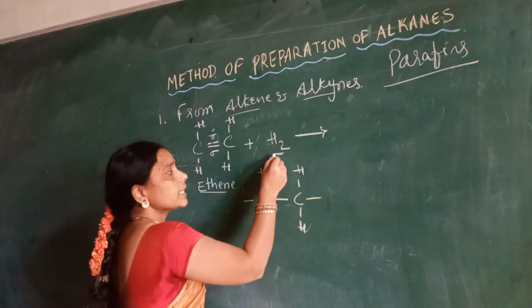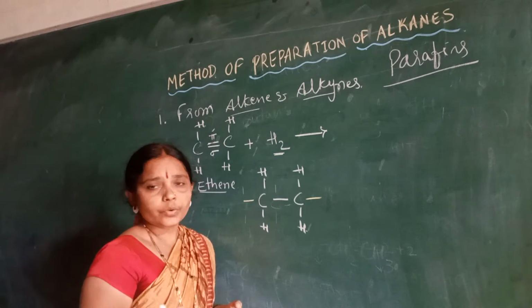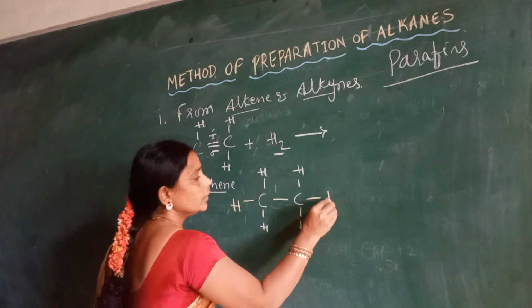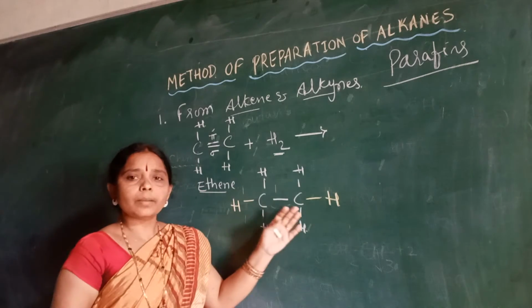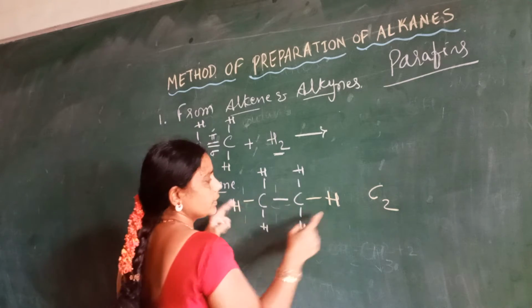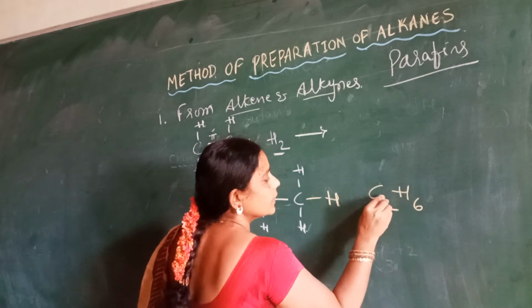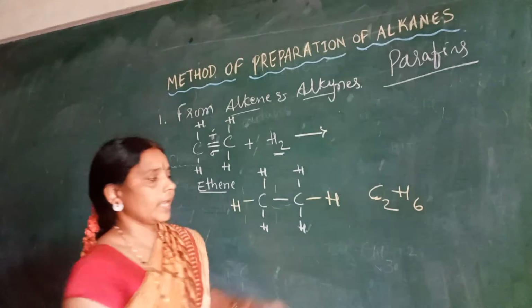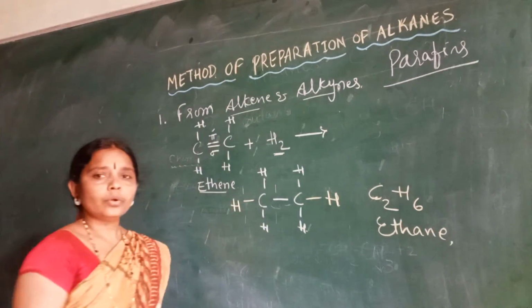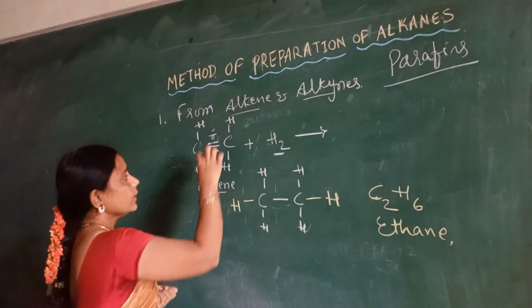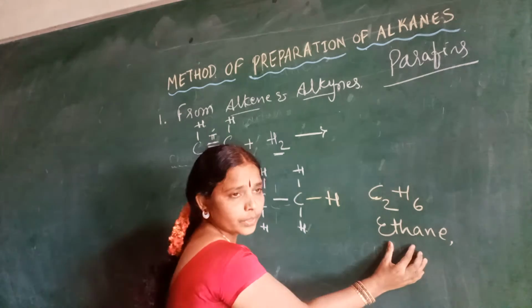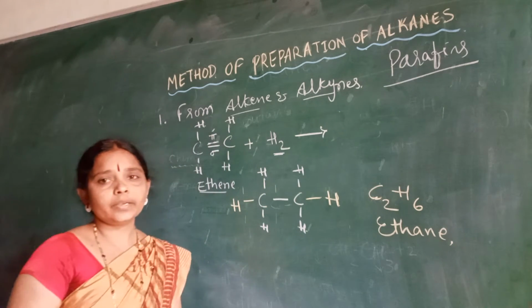Now what is the next reagent? The attacking reagent is hydrogen. How is it added here? It will add towards the compound. What is the name of this compound? This is C2H6, our ethane. So it's very easy to find. Here an unsaturated alkene with a double bond gives rise to ethane, a saturated molecule.